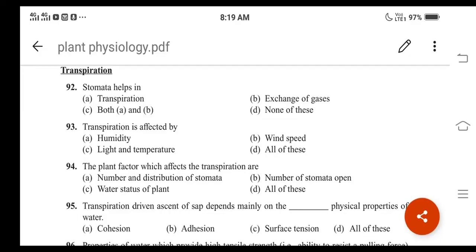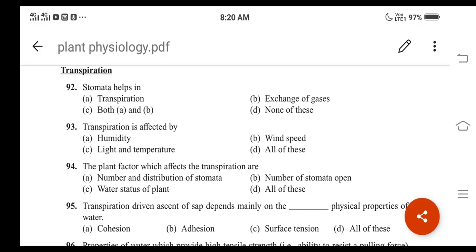Let us start with solving multiple choice questions on the remaining part in Transport in Plants. In the previous YouTube class, I discussed the questions up to 91, and let us continue with the next concept called transpiration. Under this heading, I'm going to solve the questions. Here, question number 92.